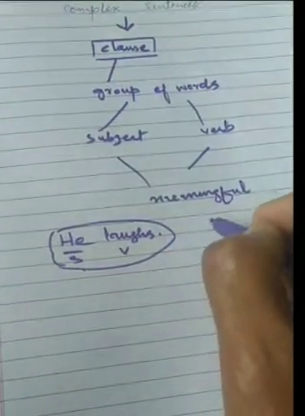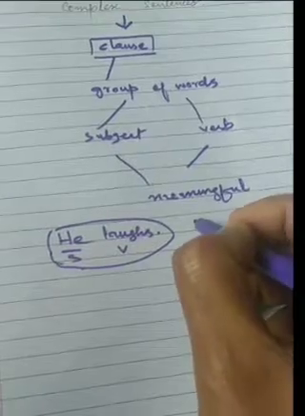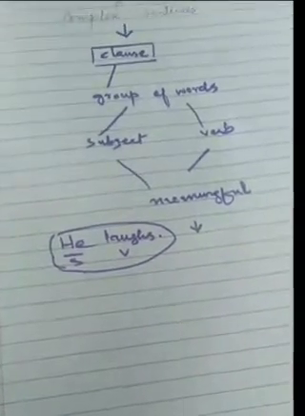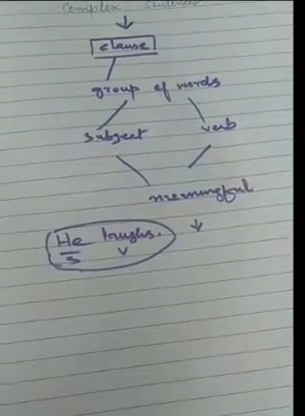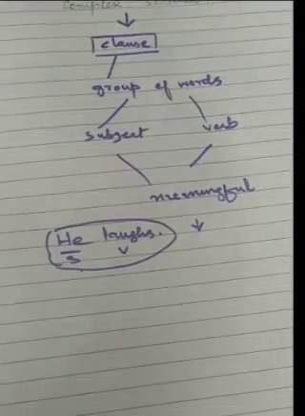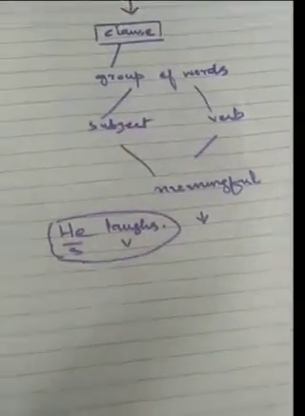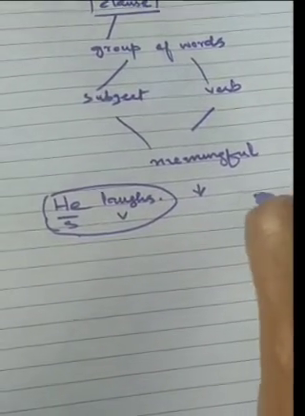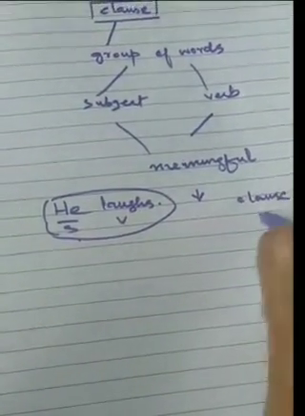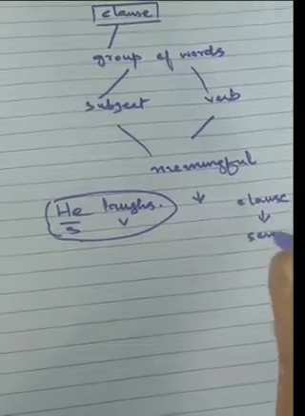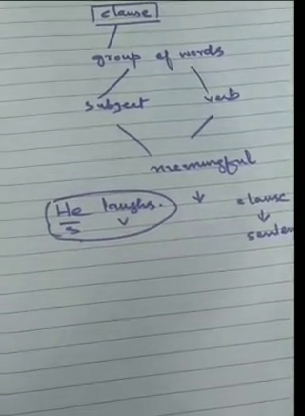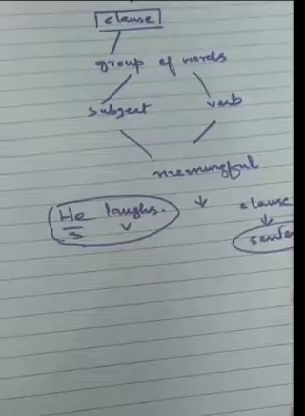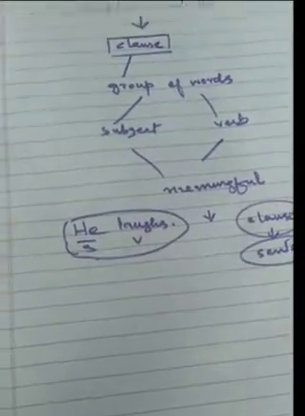But it is not necessary that a clause can be a sentence always. Sometimes it can be a sentence or sometimes it cannot be a sentence, but we can say that the clause is mandatory for the sentence, and there can be many clauses in a single sentence.